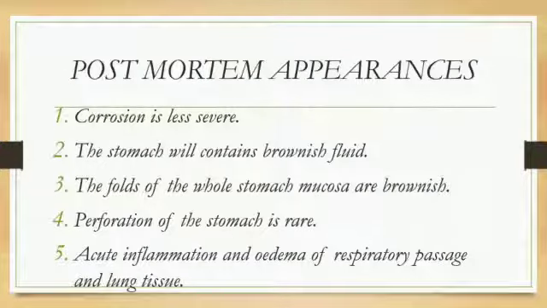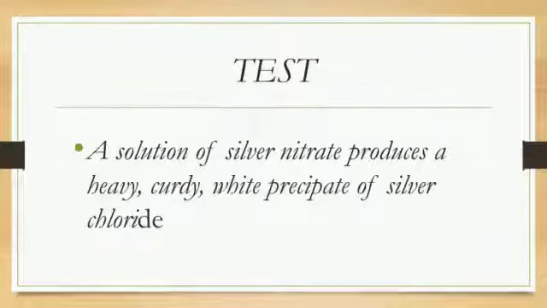Next is post-mortem appearance. First, corrosion is less severe. Second, the stomach will contain brownish fluid. Third, the folds of the whole stomach mucosa are brownish. Fourth, perforation of the stomach is rare. Fifth, acute inflammation and edema in the respiratory passage and lung tissue.